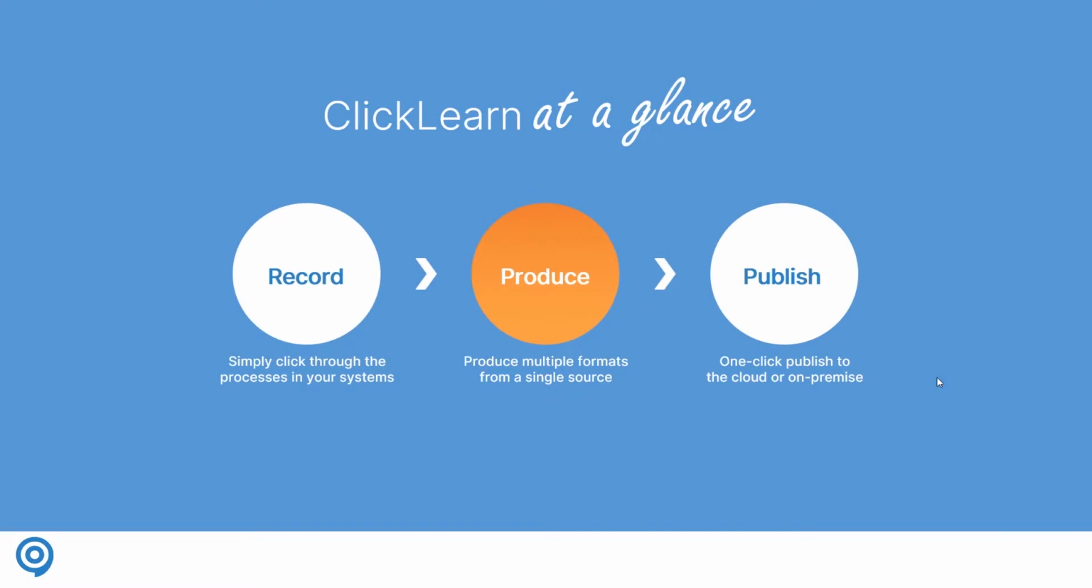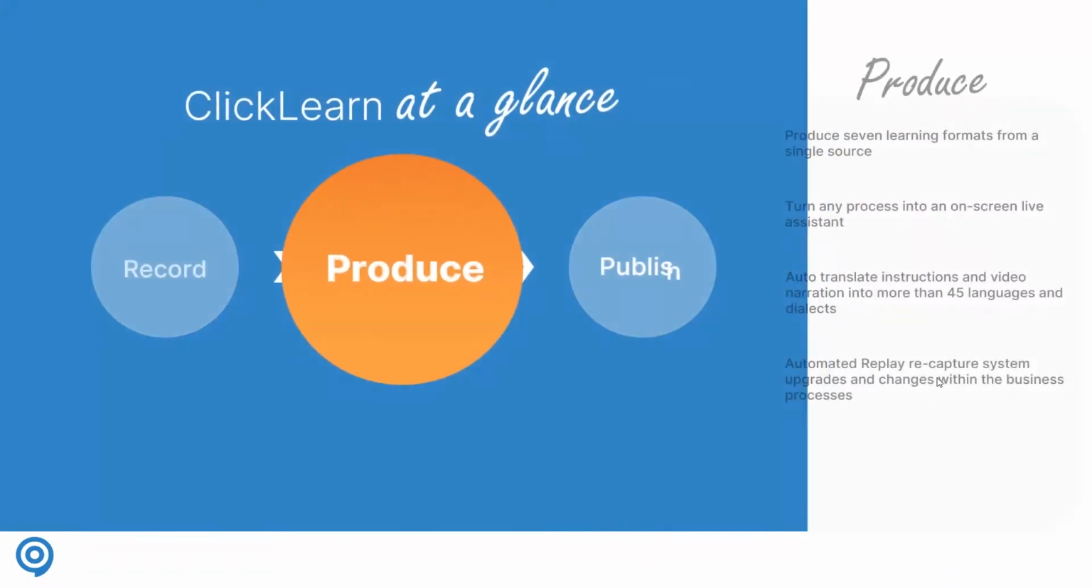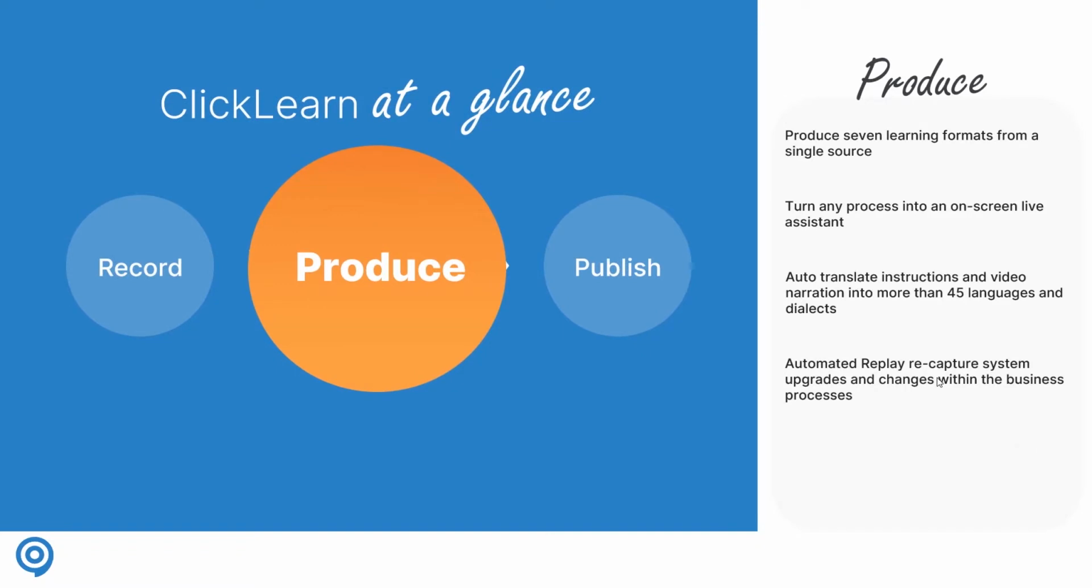When it comes to the produce part of ClickLearn, ClickLearn produces learning instructions in multiple formats. We actually deliver 7 different learning formats from a single source file. So we produce learning materials in Word, PowerPoint, PDF, HTML pages, and 3 different types of videos that you can either show or interact with live.